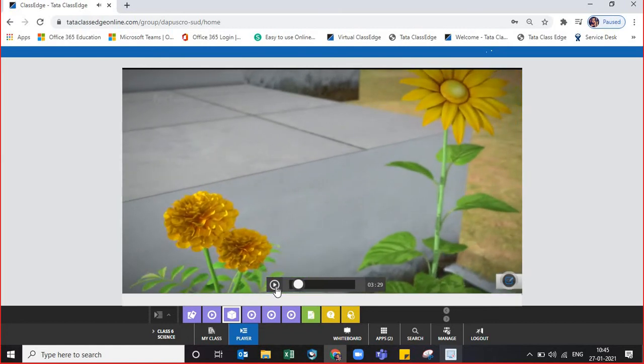Reproductive structures of flowering plants. Although flowers differ in many ways, their primary components always remain the same. See here on your screen now, it is the favorite flower, sunflower. Whose was it? Buddha Dev's favorite flower was sunflower, no? See here we can see a sunflower, we have a marigold, and the starting we had hibiscus and what is that, rose.